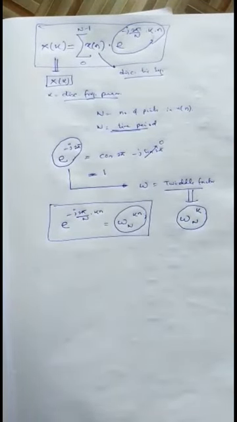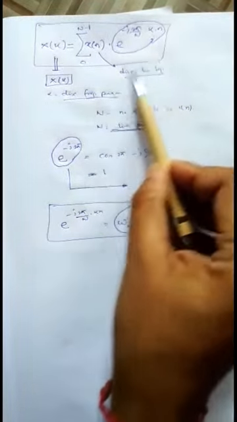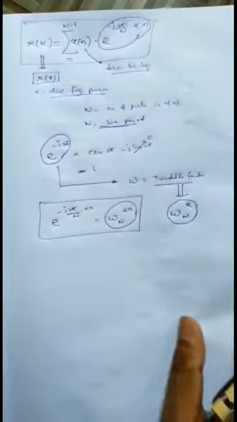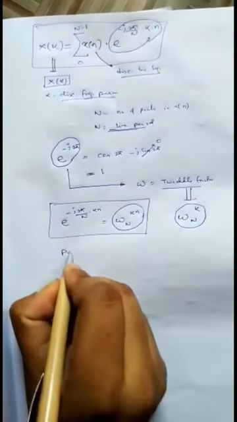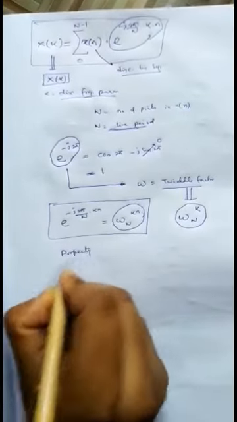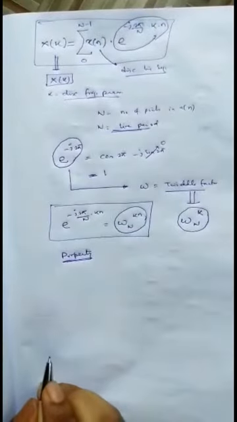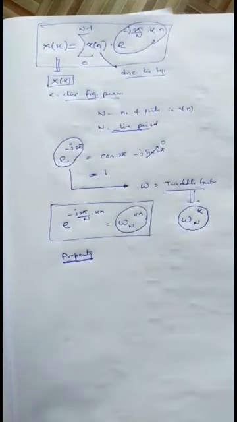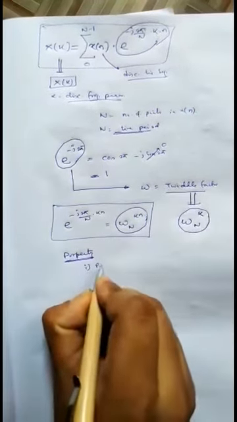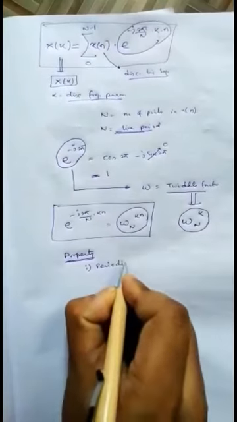Now we have to learn the defined properties of the Twiddle factor. We have already seen how the Twiddle factor comes from the definition of DFT. Now let us see what the properties of the Twiddle factor are. There are basically two types of properties that exhibit the characteristics of the Twiddle factor. The first one is known as the periodicity property.